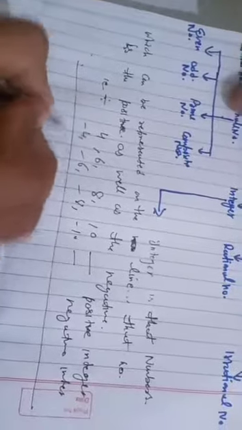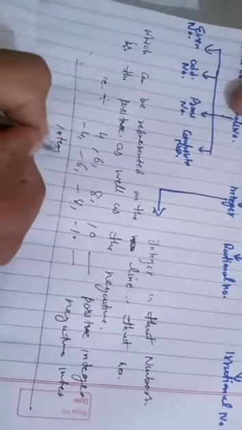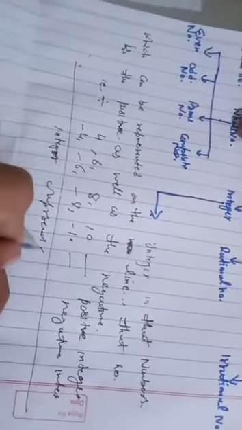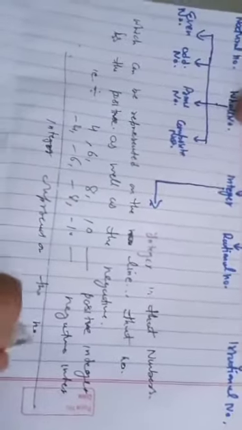Both are integers represented on the number line.